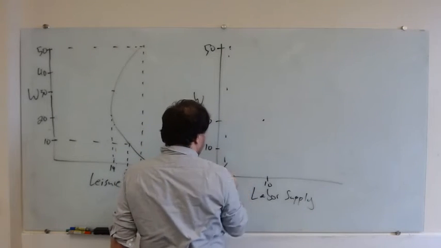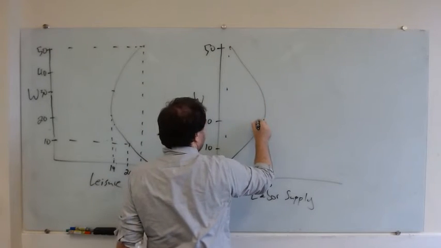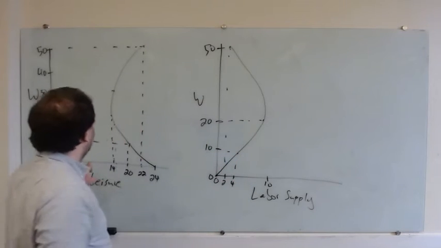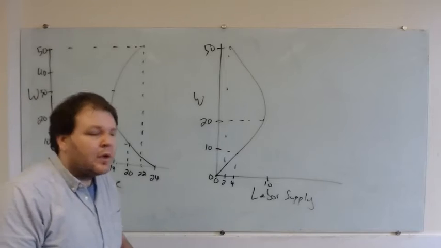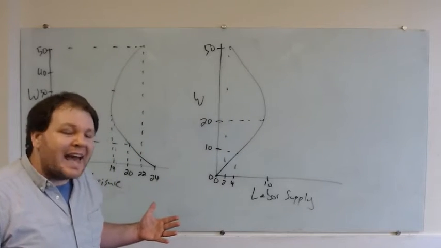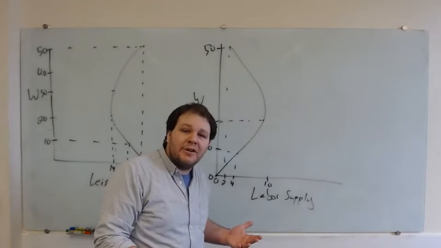And so our labor supply curve is just going to look like effectively the mirror image of our leisure demand curve. Cool. Okay, so there's not too much to this. All we're saying with this is that our supply of labor is just the time we don't spend in leisure.